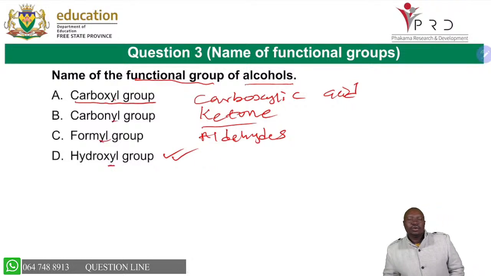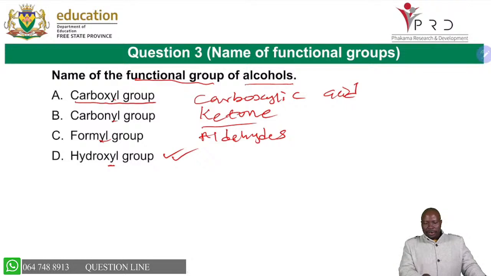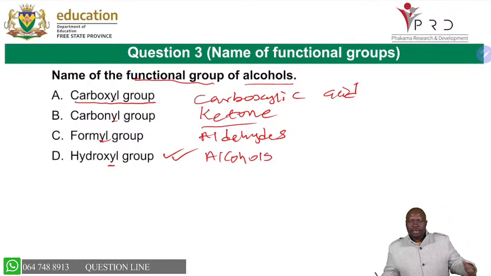So you are able to remember that. For carboxylic acid it is carboxyl group, for ketones it is carbonyl group, for aldehydes it is formyl group, and for alcohols it is hydroxyl group. So please don't forget this. Always remember this information. It will help you as you prepare yourself.